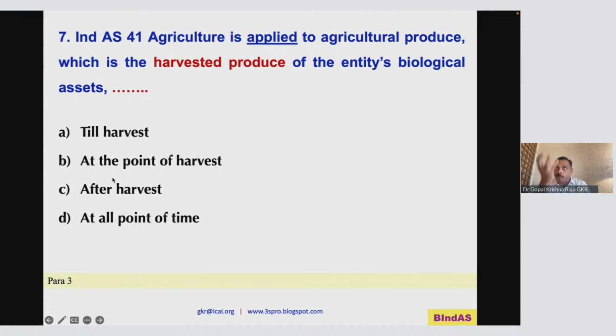At the point of harvest, once you pluck it, till you pluck it, it is a live plant. For example, in Venky's, you have various types of birds. For example, there is a bird which will only lay eggs. This is called a layer bird. There are birds which will not lay eggs. That is called broiler birds. So broiler birds are only cultivated, and layer birds.